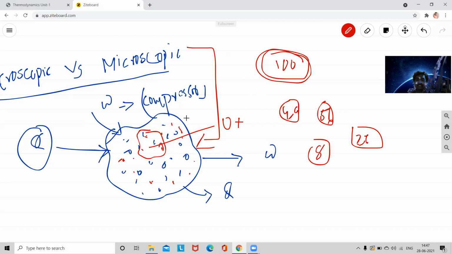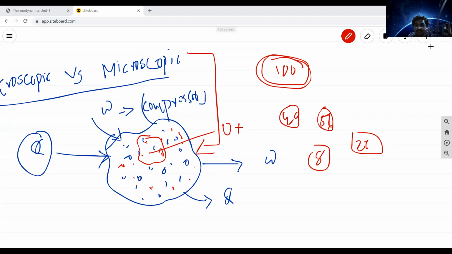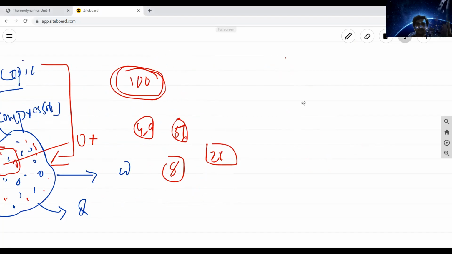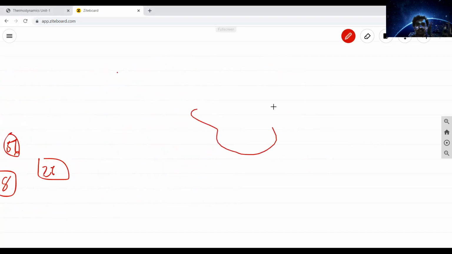Now we will move on. The next concept is thermodynamic equilibrium. Equilibrium means, for example, consider a thermodynamic system.